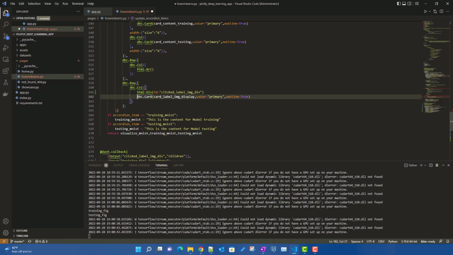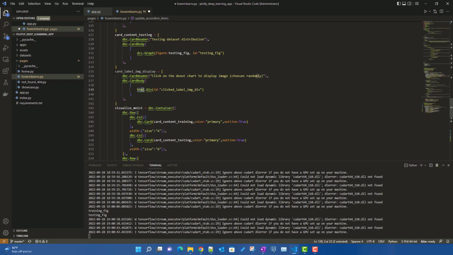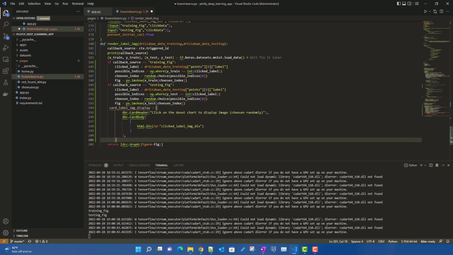I will comment out this one, then copy this and keep it over here. Instead of returning the graph, we will be returning the full card, and the card should be displaying this particular graph.